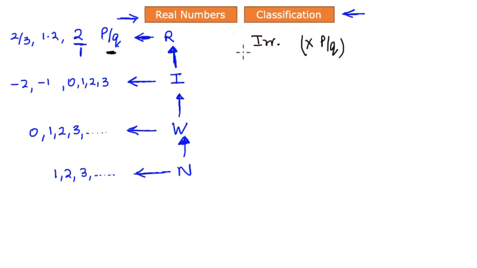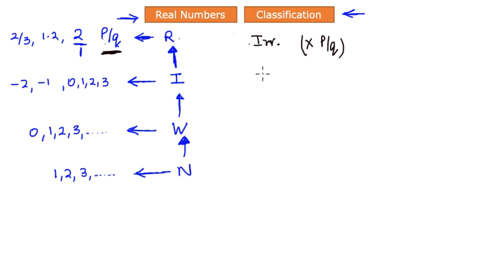That is the fundamental difference between rationals and irrationals, because any rational number can always be written in the form of p over q, or basically the ratio of two integers. If it cannot be written in that form, then that number is an irrational number.